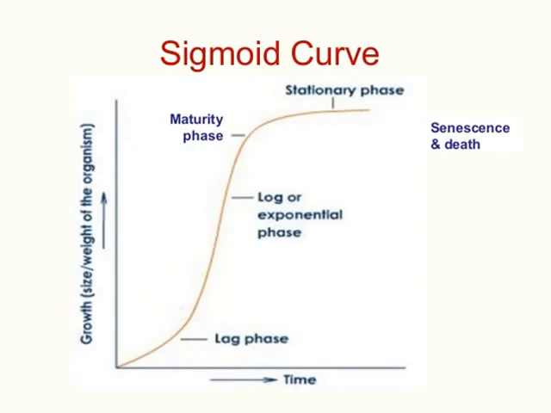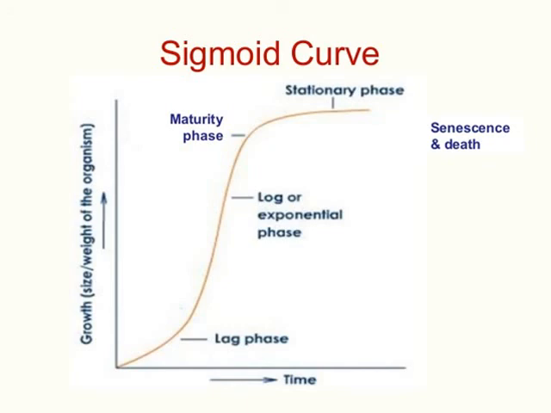You can see the lag phase where the graph is at a very slow rate, right? Then suddenly in the log phase, which is the dominant phase, the growth is maximum. So here nutrients are absorbed, the cells are dividing, they are enlarging, they are elongating. Then they get matured in the stationary phase, which is the senescence phase.